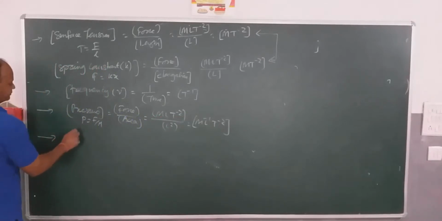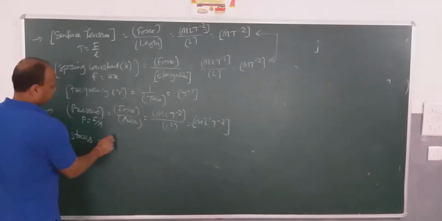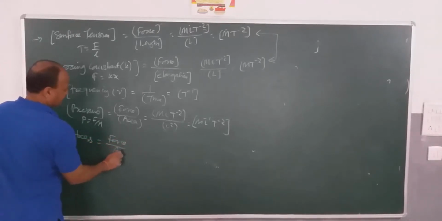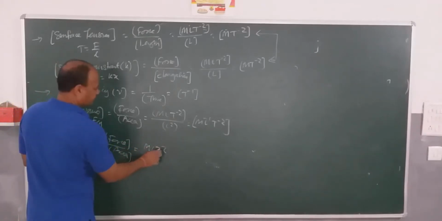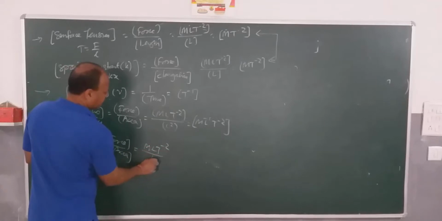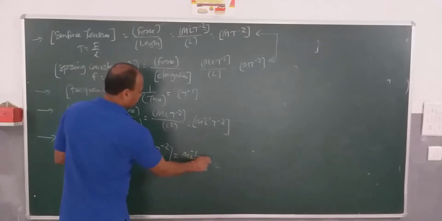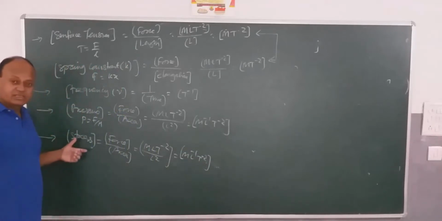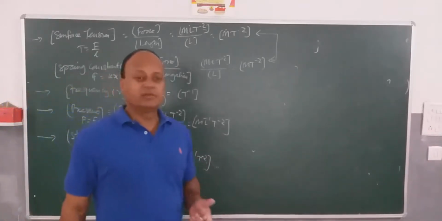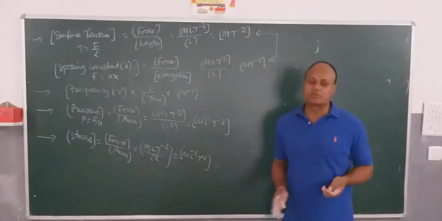Stress, we have also force by area. So force like before, M L T to the power minus 2 divided by L square, it becomes M L to the power minus 1 T to the power minus 2. So you can see that pressure and stress are basically the same, same units, and dimensions also they are the same.